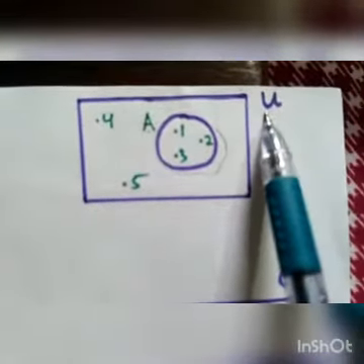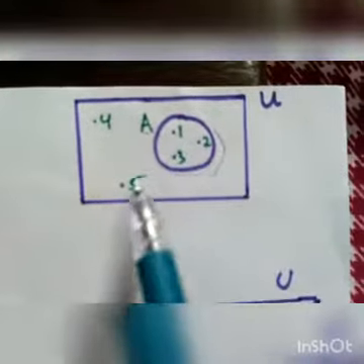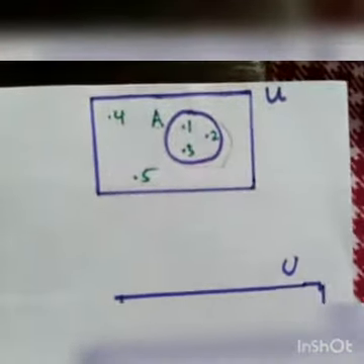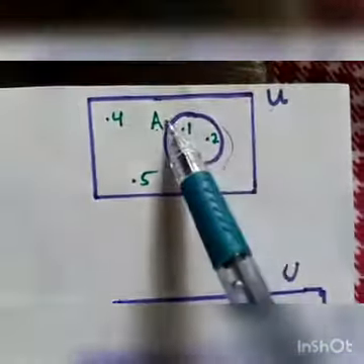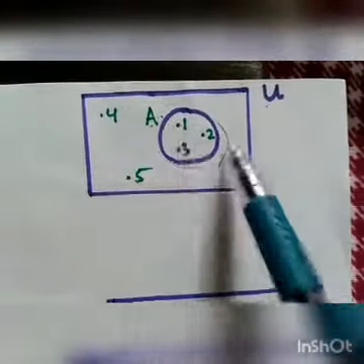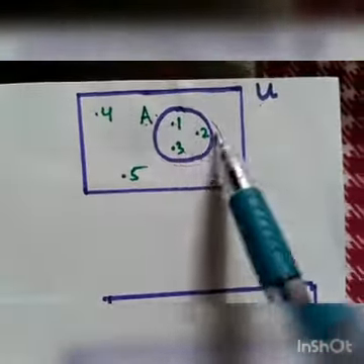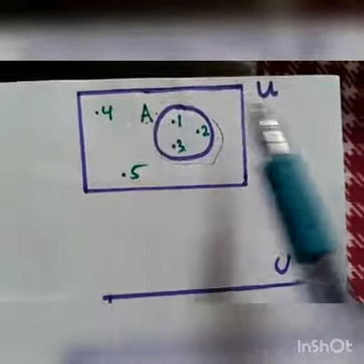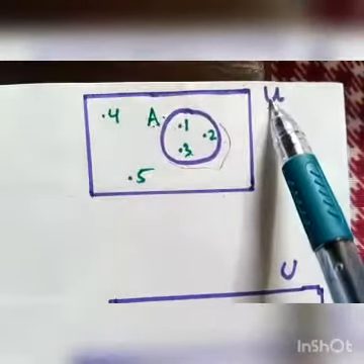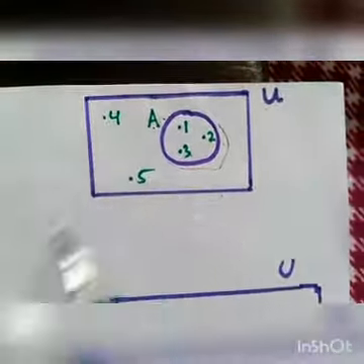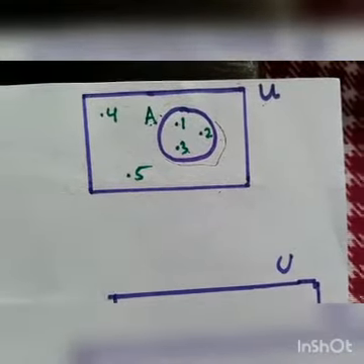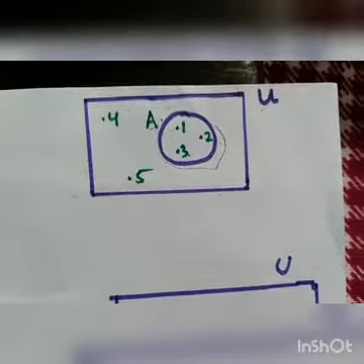Now the universal set U has the elements 1, 2, 3, 4 and 5, and the set A has the elements 1, 2 and 3. So this circle represents the set A, and the rectangle represents the universal set U, and this is a Venn diagram for the given universal set and set A.